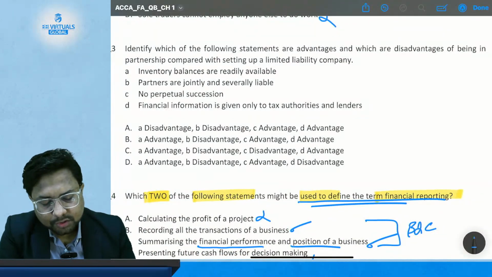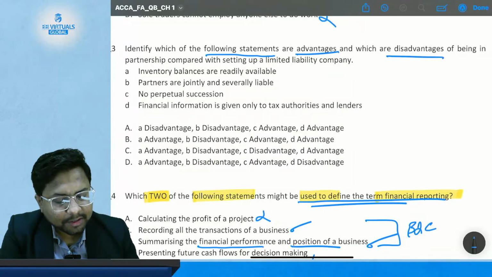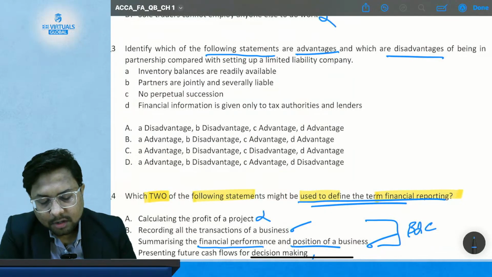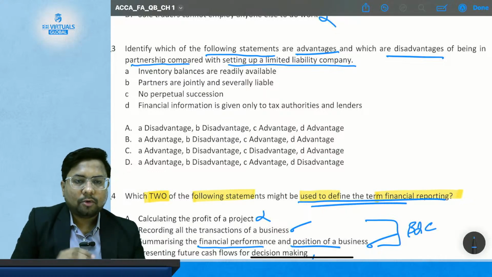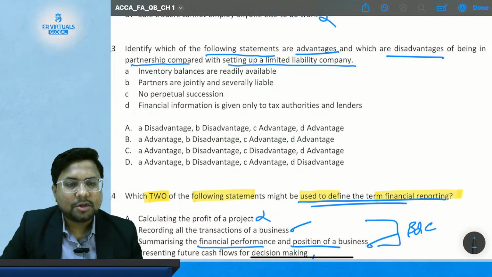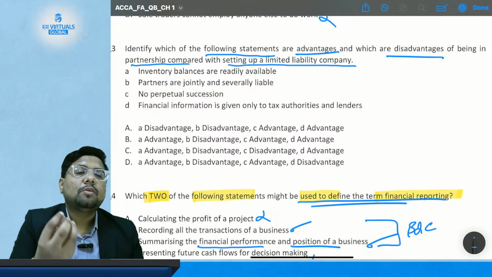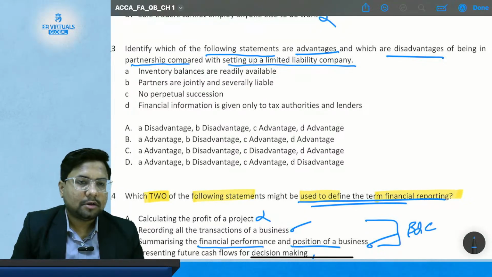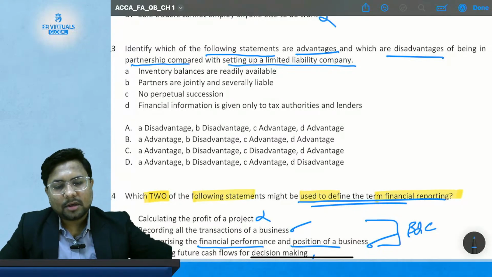Identify which of the following statements are advantages and which are disadvantages of being in a partnership compared with setting up a limited liability company. So what do we have to tell? We have to tell what the advantages and disadvantages are of being in a partnership form of business as compared to forming a company.